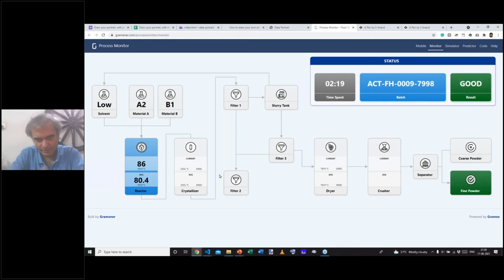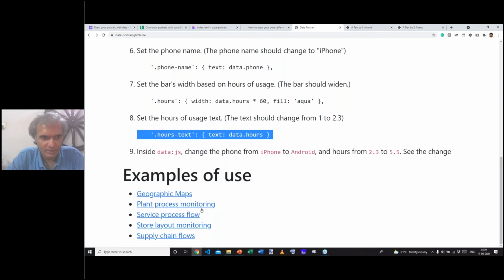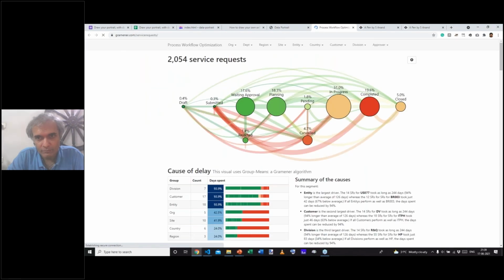And the rest of it is a UI factory-like structure behind the scenes. And as you update the data, the text changes, the color changes, whatever else needs to change, changes. So it's pretty powerful if you have a physical layout, even within a room or a plant or a region. It doesn't have to be a physical flow either. It could be a virtual flow.